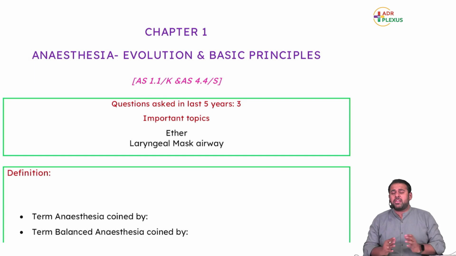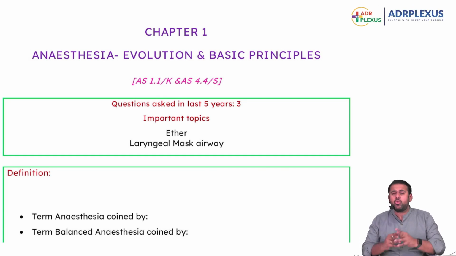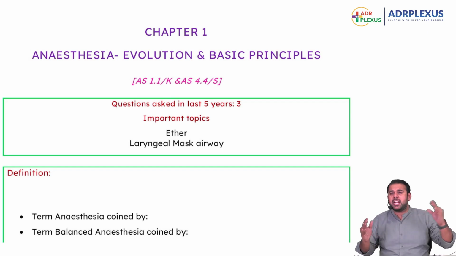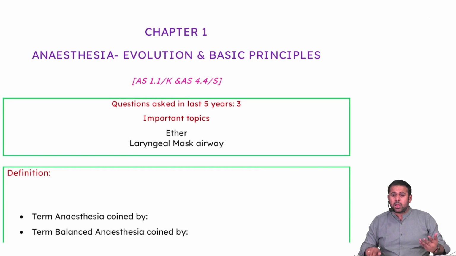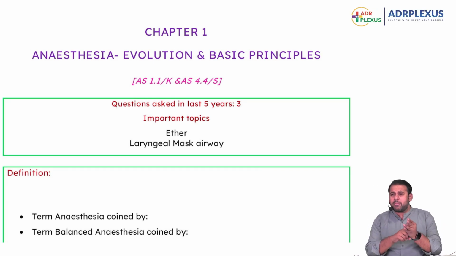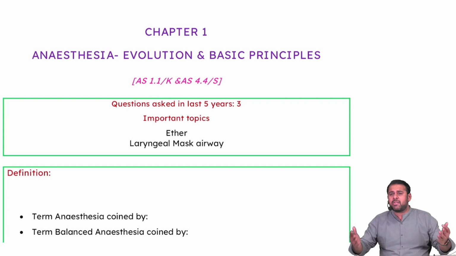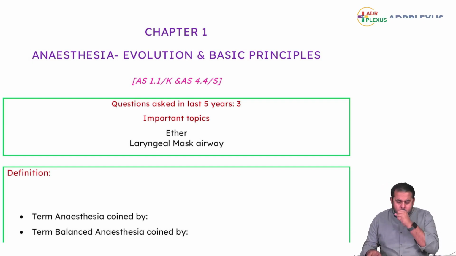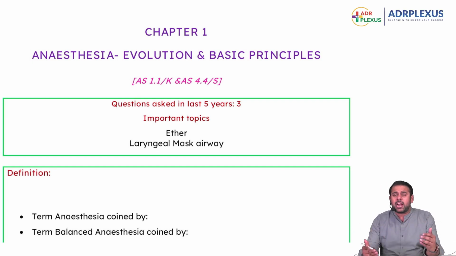What is the definition of anesthesia? You might have seen when going to the operation theaters, there are two types of anesthesia: basically, general anesthesia or regional anesthesia. Why do we have to anesthetize the patient? When the patient is undergoing surgery, the patient should not be remembering anything, and that is amnesia. Analgesia, they should not feel pain, and the muscles have to be relaxed when the surgeon is operating. So this is what we try to achieve.